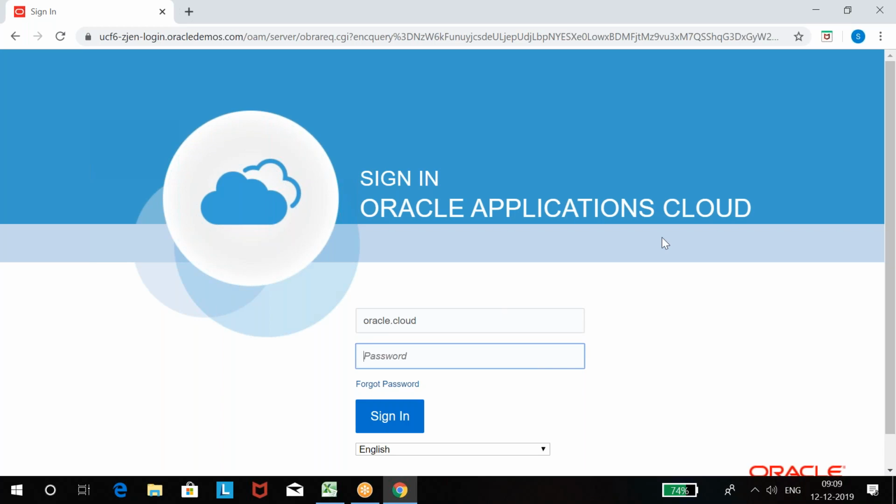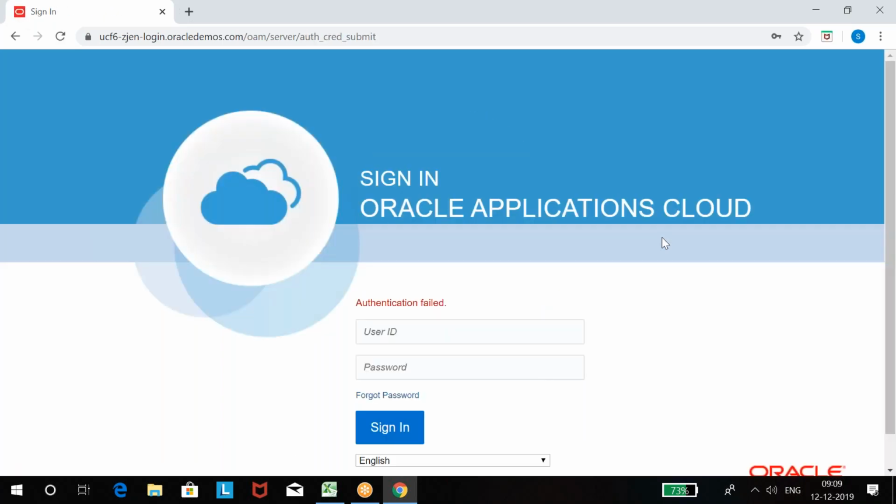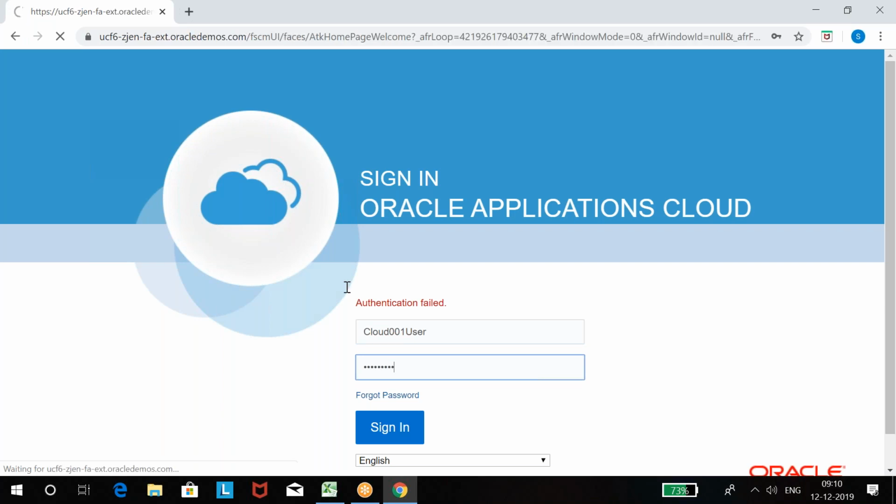I have some other username also. So you have to log in with a username and password into the applications.